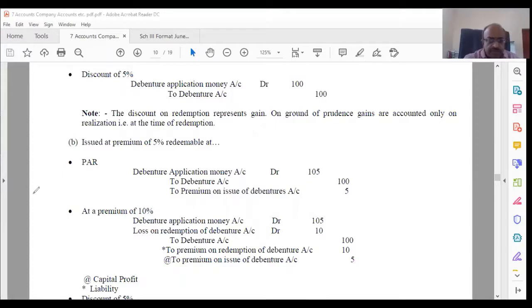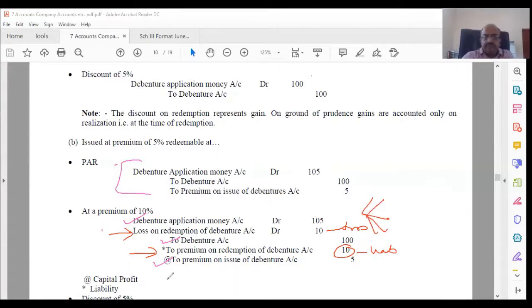So this entry will get repeated, the same one, but you're going to insert these two relating to when you are going to redeem. At that time, what is the loss, what is the provision you have to do? This is a liability, this is a loss, like the earlier one. This will be amortized over the period of the debenture.